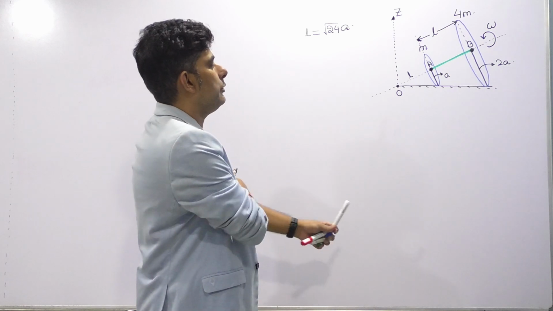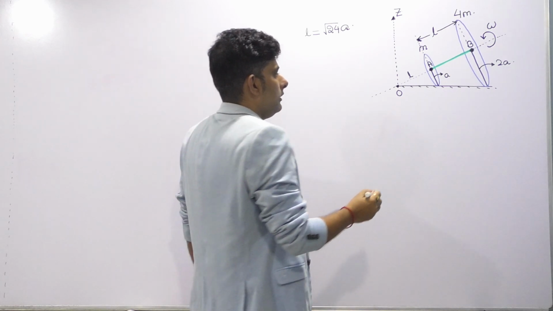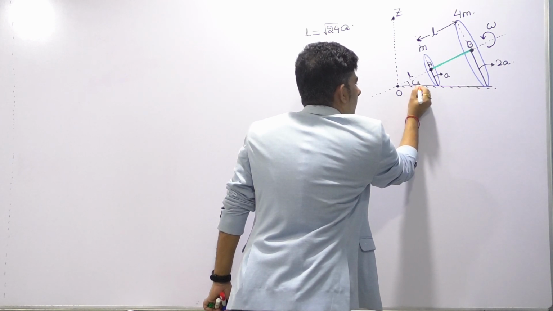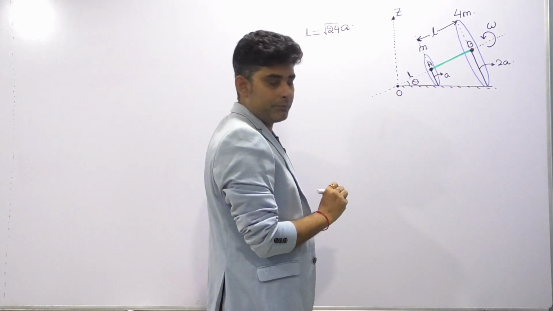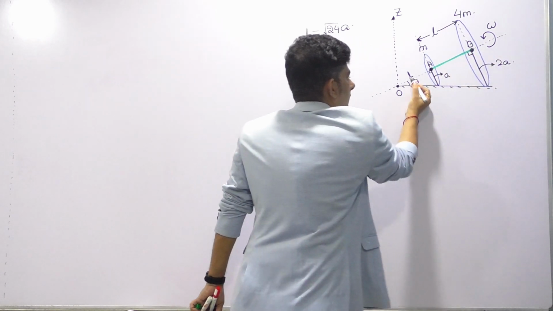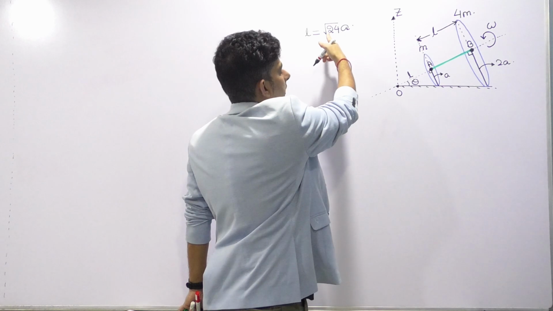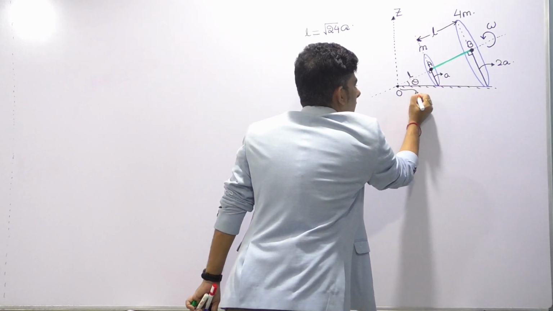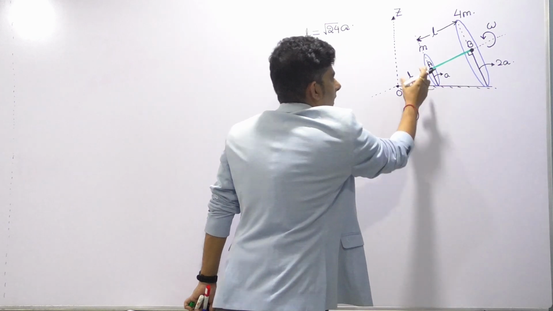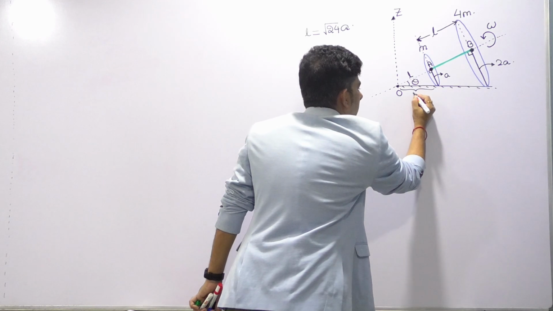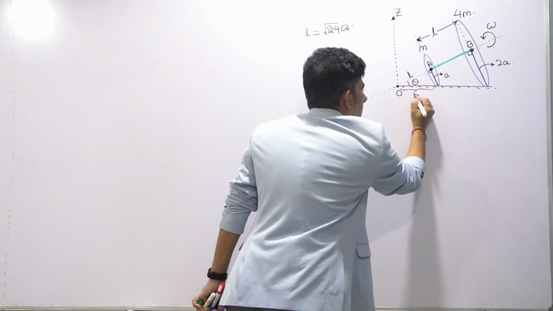Let's keep a few other values handy. Suppose I take this angle as theta. Now as you can see, this being 90 degrees, this is L, which is root 24a, this is a. So this length by Pythagoras theorem will be the square root of L squared plus a squared. That will become root 25a squared, which is nothing but 5a.